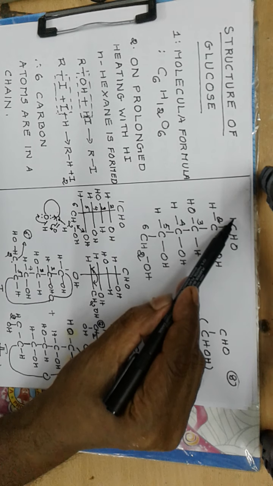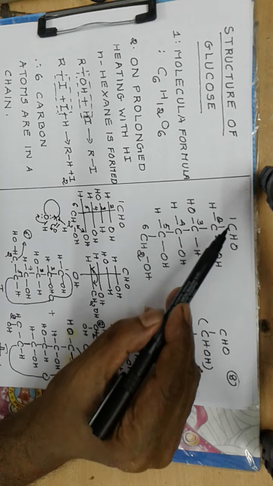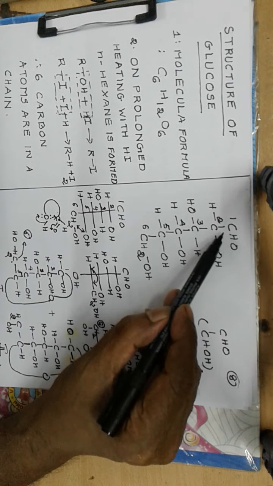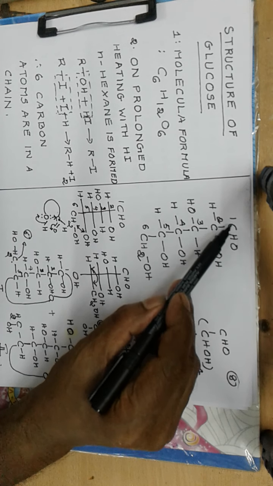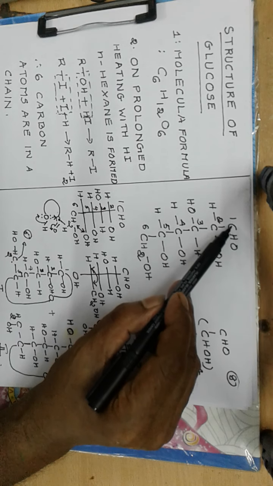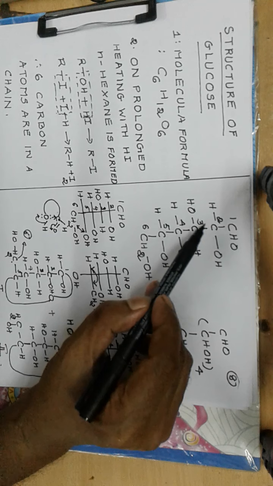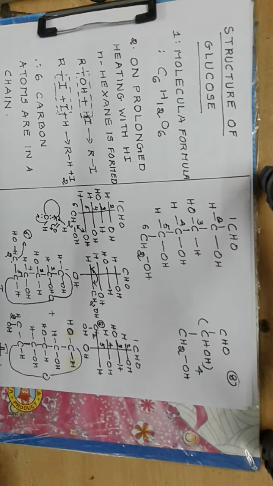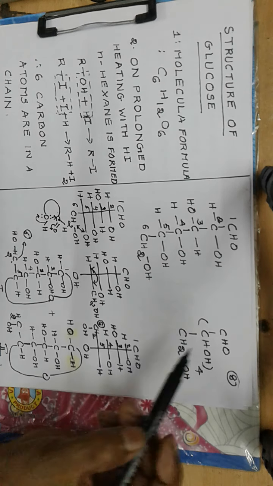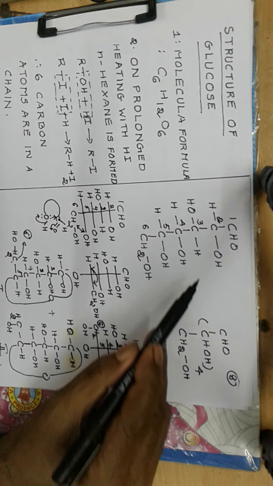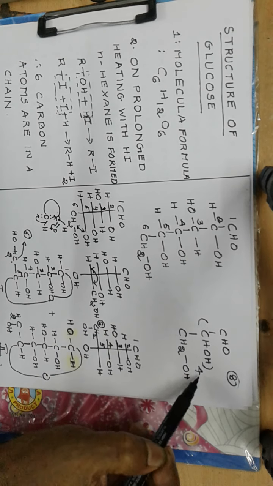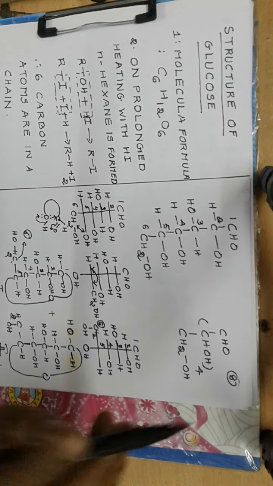We start numbering from the CHO group, that is the main functional group having higher preference over OH. And so the carbon of CHO is given number 1, then 2, 3, 4, 5, 6. And the 6th carbon is a primary alcoholic group. Then it can be abbreviated as CHO, then CHOH 4 times, then finally CH2OH.